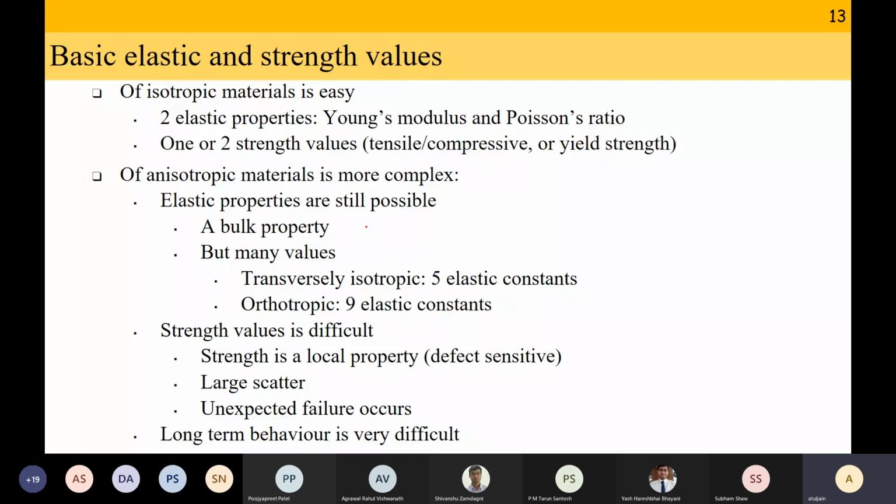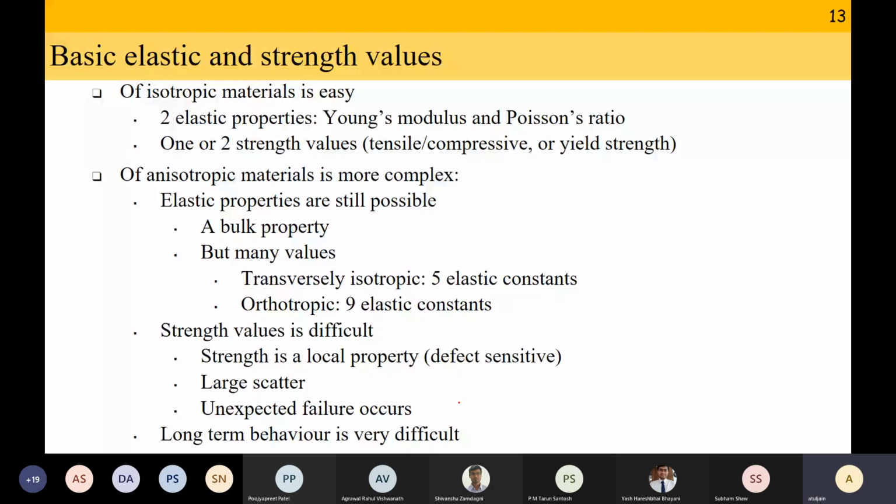Anisotropic, by definition composite materials, is much, much more complex. Because if it is transversely isotropic, we need 5 elastic constants. If it is orthotropic, I need 9. And strength is a local property. It is defect sensitive. There will be large scatter, unexpected failure. You are expecting fiber break, suddenly you are seeing matrix cracking or something like that. Long-term behavior is even more difficult.